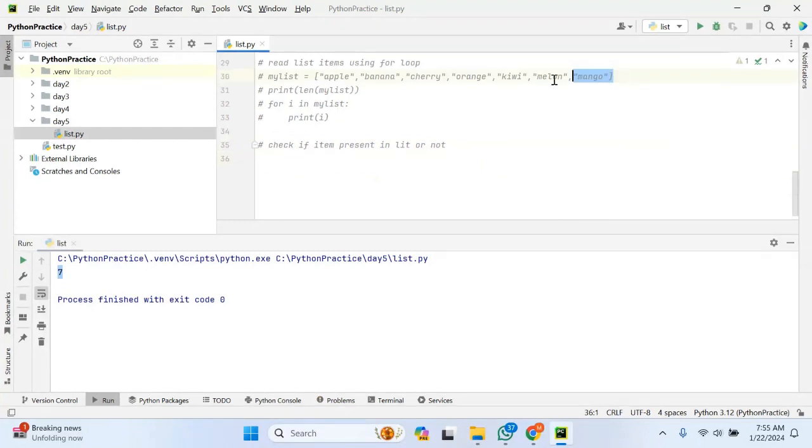Let me comment this. Suppose let us define one list. Let me uncomment this. What I am doing is trying to check whether the apple object is present in the particular list or not.